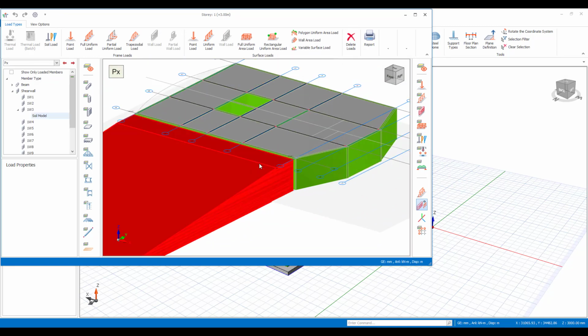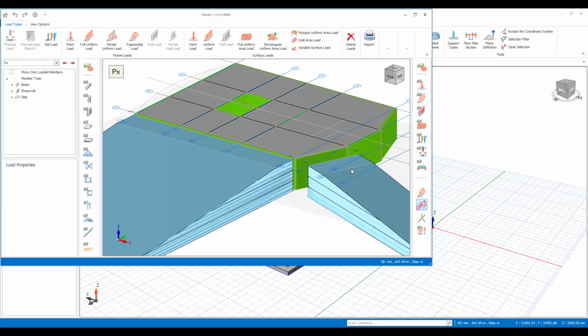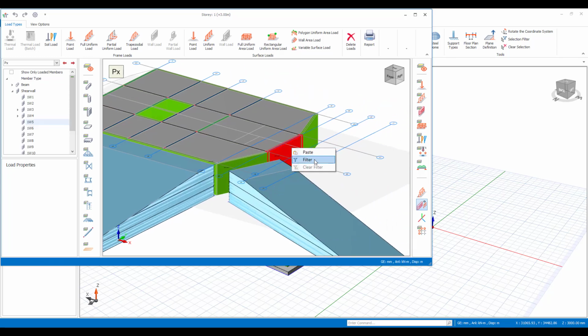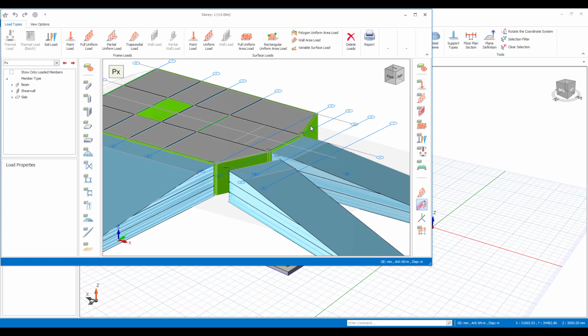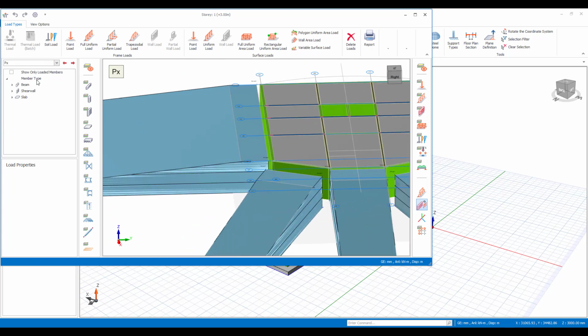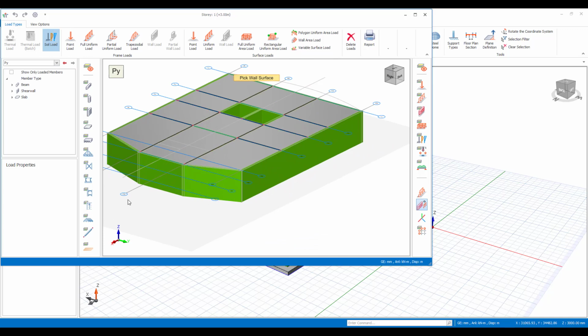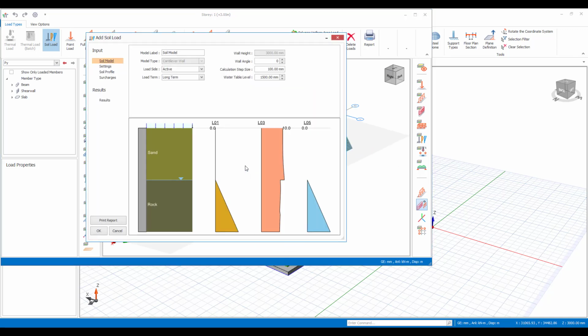Now I can take this load and we can copy it, and we can run around the edge of the building here and just paste that loading to these other elements. So I'll just paste that, and you can see that that's been set up here to these other members here. And we'll just choose the other direction, which is the PY direction, and again I can just click on this. Maybe at this side of the building our loading is slightly different.